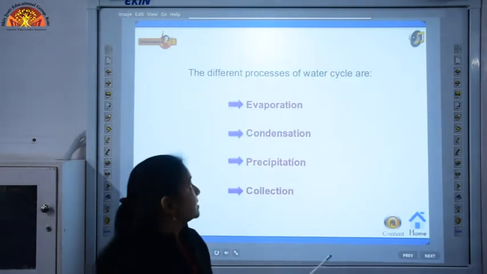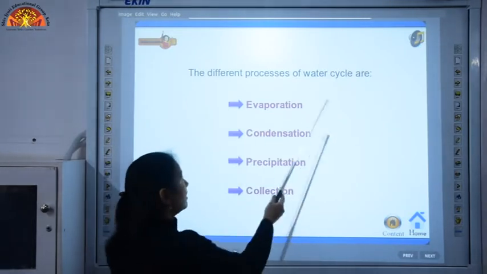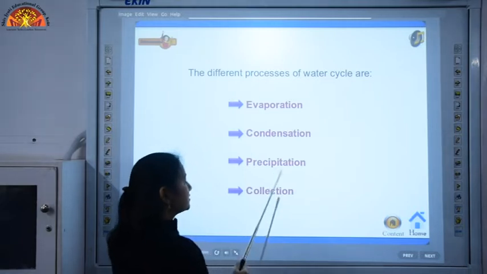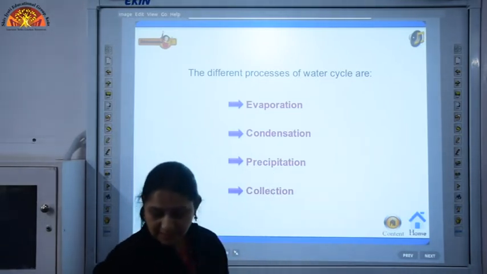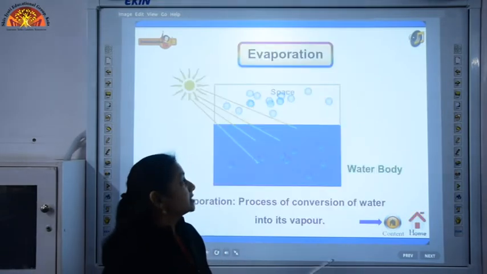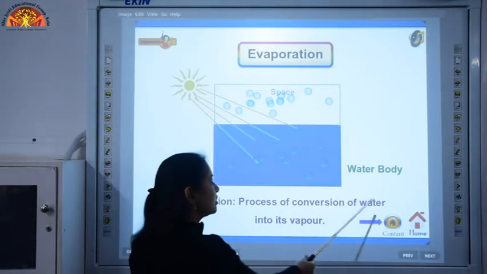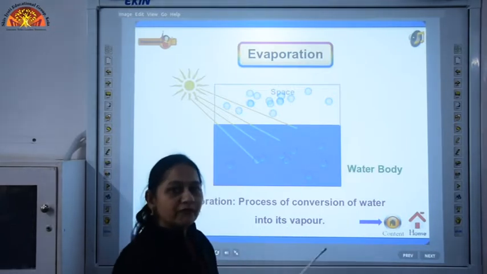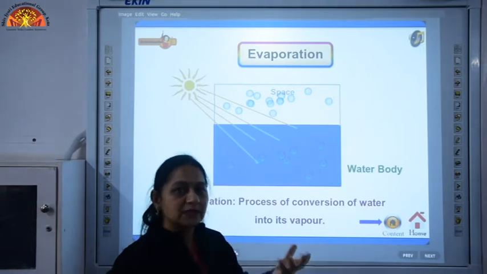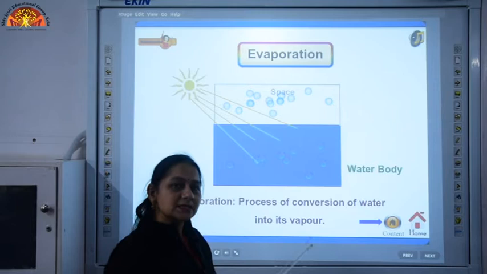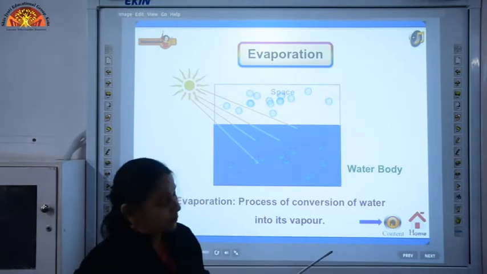Now, what are the steps that are involved in water cycle? The different processes of water cycle are evaporation, condensation, precipitation and the last one is collection. Now, let us understand these terms first. First one, what is evaporation? We know children that evaporation is the process of conversion of water into its vapor form. When we heat water, the water converts into vapor form, means into gaseous form. So, this conversion of water into water vapors is known as evaporation.